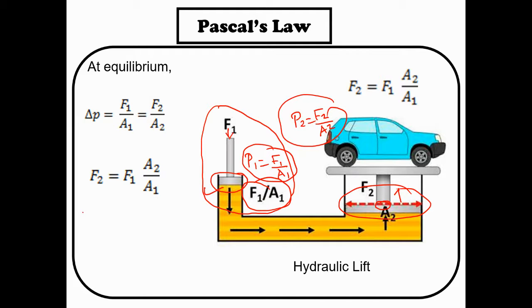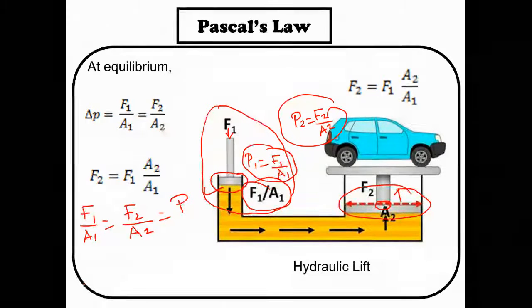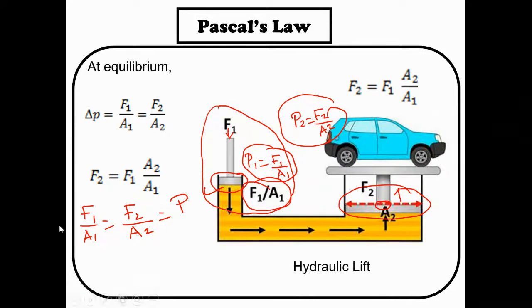So now at equilibrium condition, what is the rule? The equilibrium condition is nothing but F1 over A1 equal to F2 over A2. Clear? Which is equal to my pressure. So through this equation, you can find any one of the forces. If you know the first force, the area of the first cylinder, and the area of the second cylinder, you can know how much force is applied on the second area. Am I right? Yes, you're right.